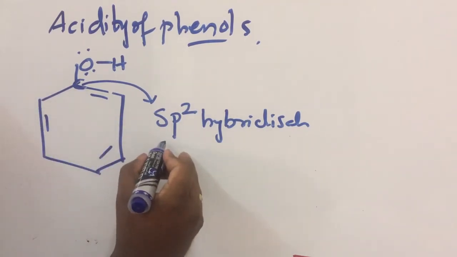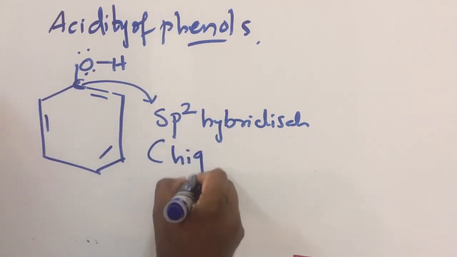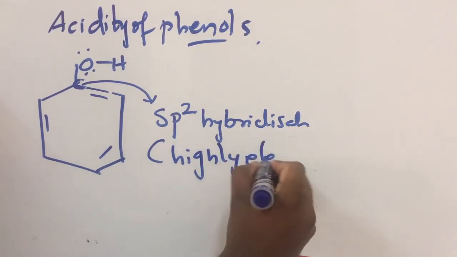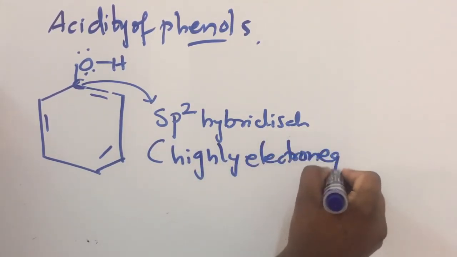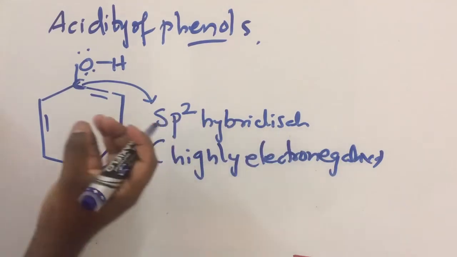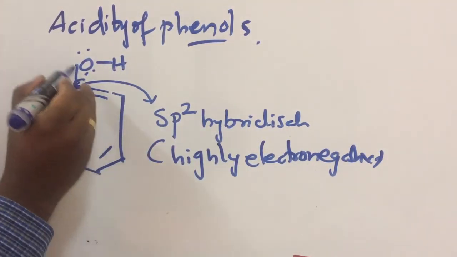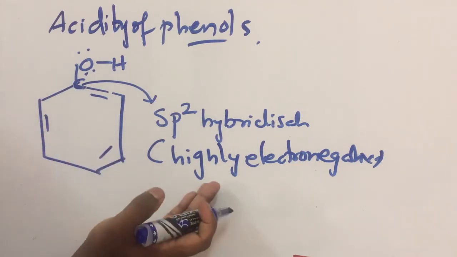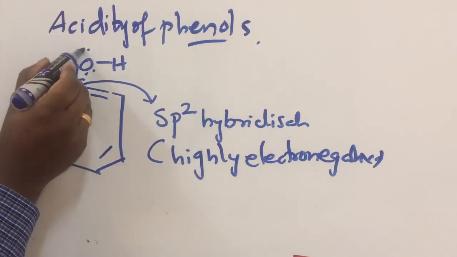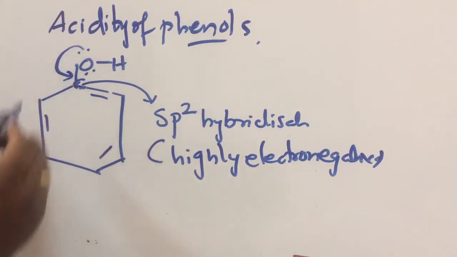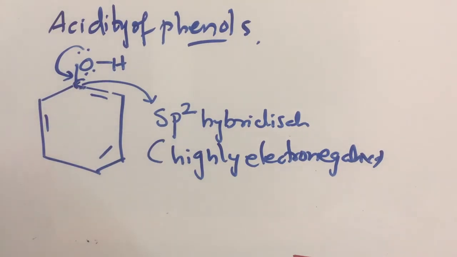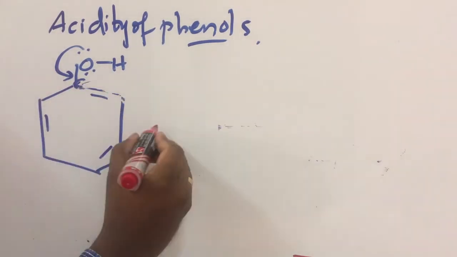Normally an sp2 hybridized carbon is highly electronegative and acts as an electron withdrawing group. So this carbon is highly electronegative, so it attracts the electrons from oxygen and forms a double bond.